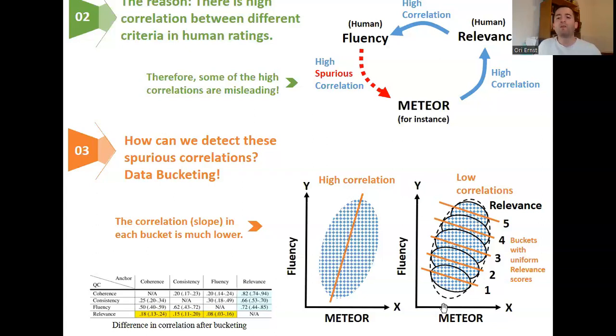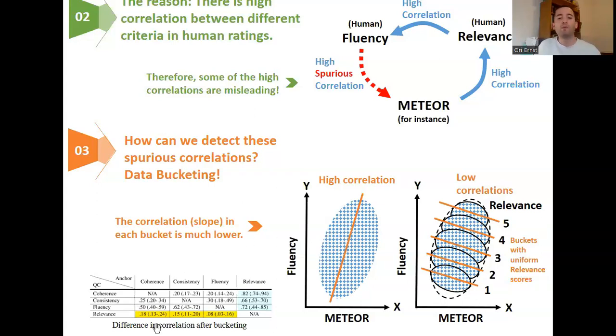So now we see that the correlation between Meteor and fluency inside each bucket is pretty low as well. We have this curve with low slope with respect to the original slope. So here we can see the more realistic correlation between Meteor and fluency.